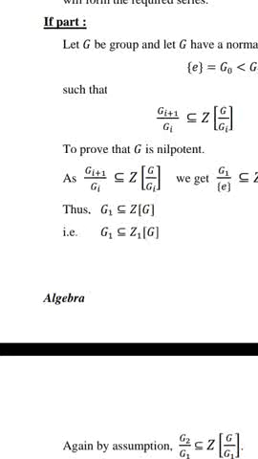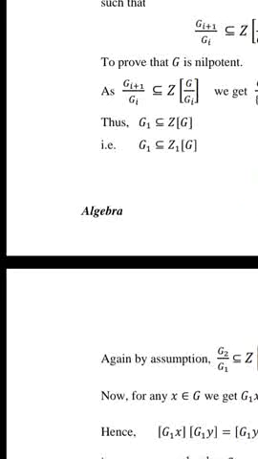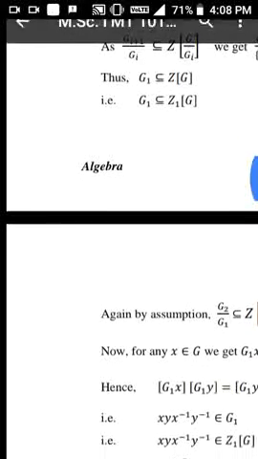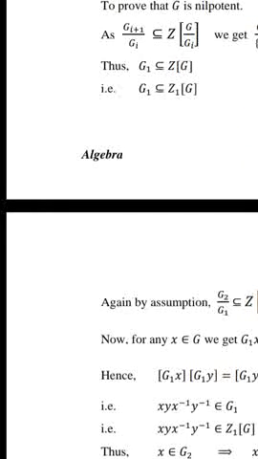As Gi+1/Gi ⊆ Z(G/Gi), we get G1/{e} ⊆ Z(G/{e}). Then G1 is a subset of Z(G) and hence G1 ⊆ Z1(G).